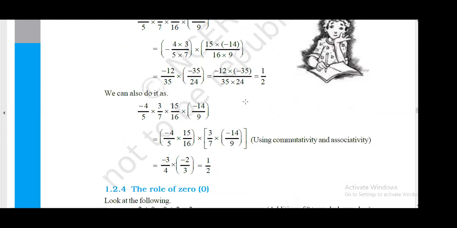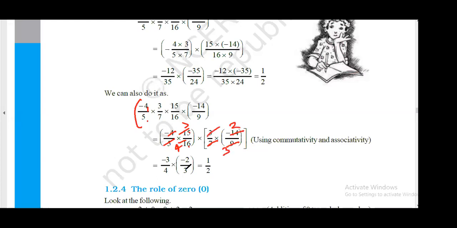Using the property, what I did was, I took minus 4 by 5 and 15 by 16 at once, right? So we'll get 3 by 4, minus 3 by 4, right? And then the other two, so 7 will cut minus 14 2 times, and 3 will cut 9 3 times, so minus 2 by 3.